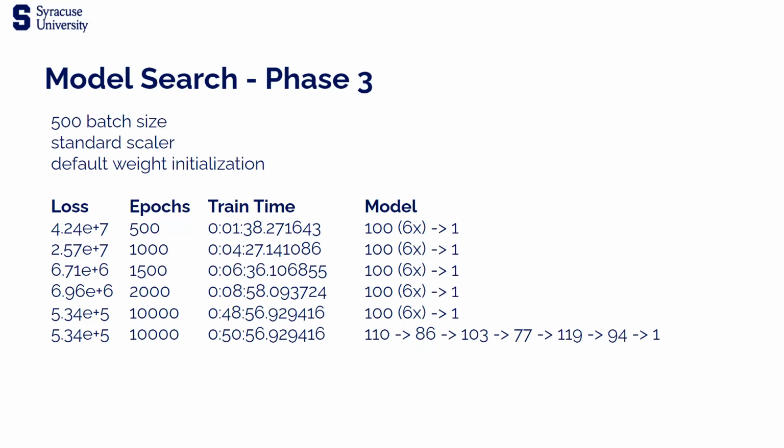And in the last phase, we increased the batch size, but we tried the same model for all the training runs except for the last test. Using a larger batch size was a decision we made resulting from a community presentation on a tool called Weights and Biases, which indicated that a larger batch size could improve the weight training. We then steadily increased the number of epochs and found that with a sufficient number, we could attain a loss value that was within a percentage of error of the target value. We also attempted a model where all the layers' neuron counts were selected randomly from within a range around 100. But that didn't really seem to improve the training time, so we discarded it.